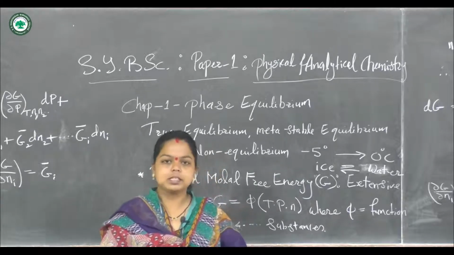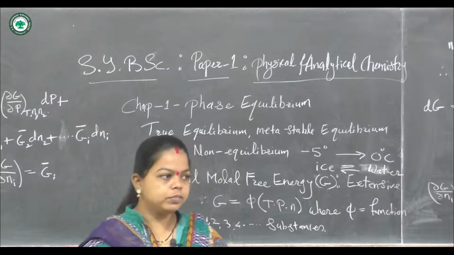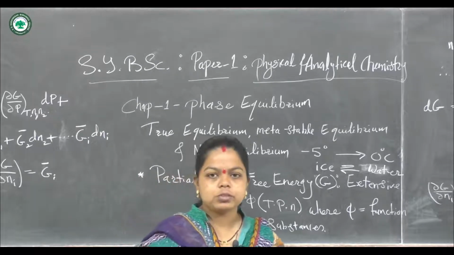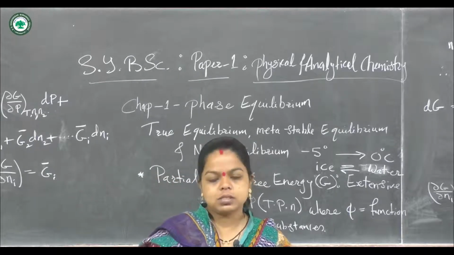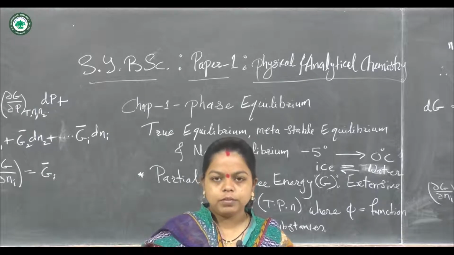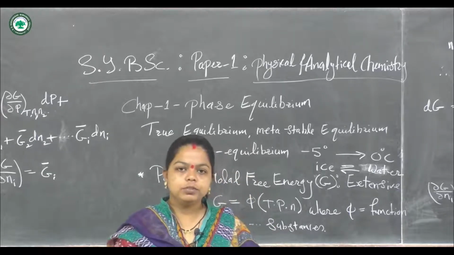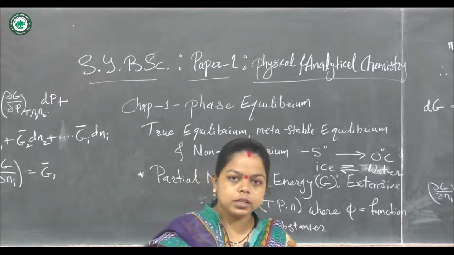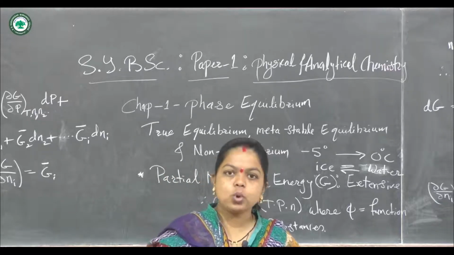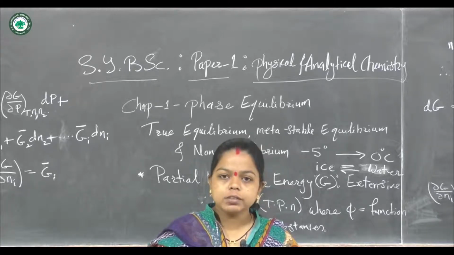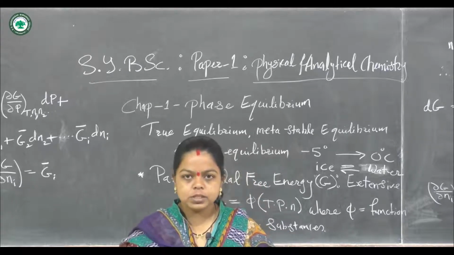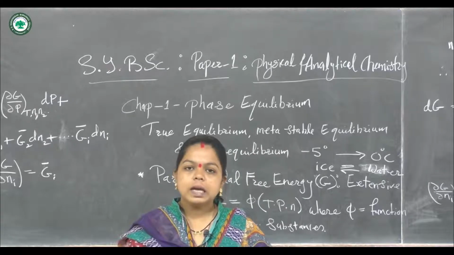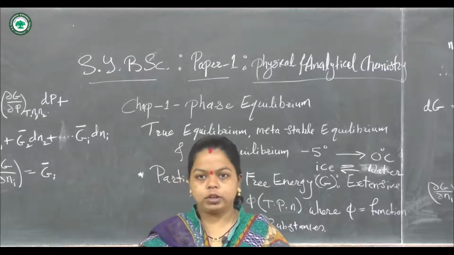Next is the metastable equilibrium. Now all these processes are carried out at constant pressure. If we cool the water again slowly up to 0 degrees Celsius, then what happens? The vapors which are present above the liquid water are in equilibrium with water.